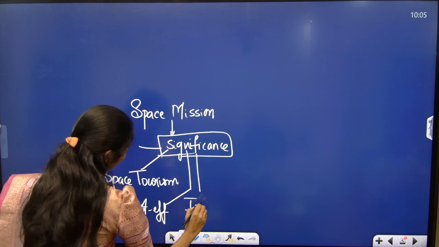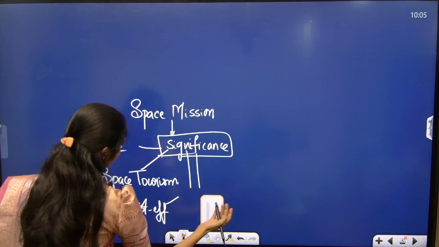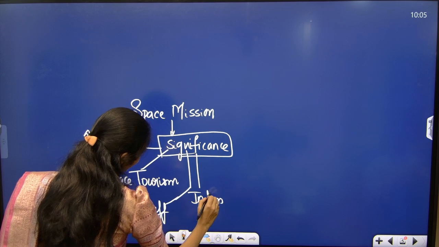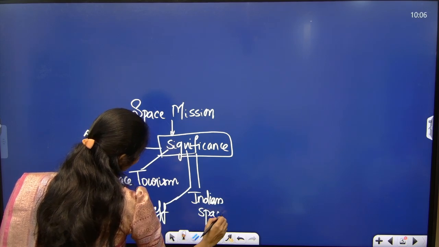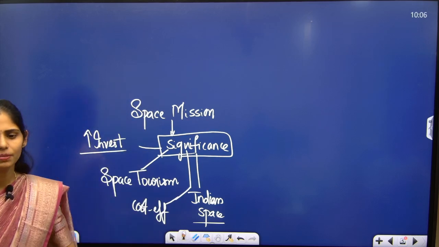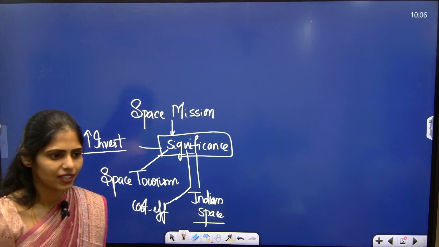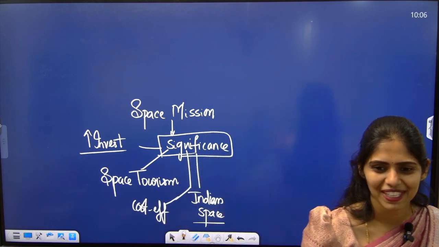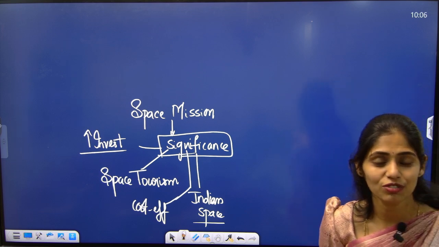Okay, it will also be helpful for the Indian space station. So can you tell me the name of the Indian space station? Bharatiya. What is the name of the space station of India which we are going to build?